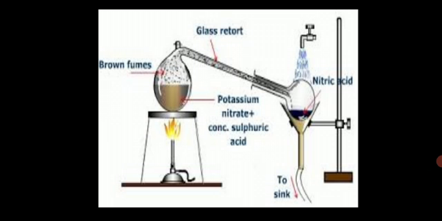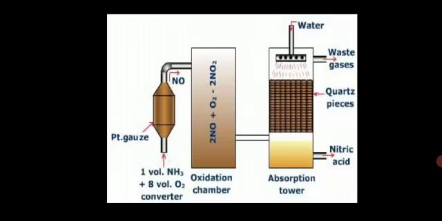So you see three types of nitric acid. One is your constant boiling mixture, 68%, which is used in the lab as concentrated nitric acid. Then on further boiling it under high pressure in presence of concentrated sulfuric acid, we get 98% nitric acid, which is called fuming nitric acid. Fuming nitric acid is then cooled in a freezing mixture to obtain the crystals of nitric acid. Clear? So this is the preparation of nitric acid.